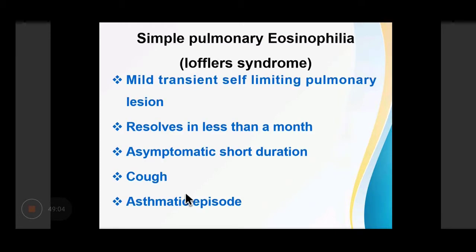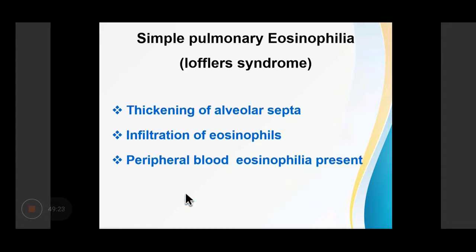Now, simple pulmonary eosinophilia is also known as Loeffler syndrome. It is a mild, transient, self-limiting pulmonary lesion which resolves in less than a month. Clinically, they are asymptomatic or mild and have a short duration of cough. They can have asthmatic episodes. X-ray chest shows shadows of varying size and shape, irregular densities. Morphologically, there will be thickening of alveolar septa with infiltration of eosinophils, and the blood will show peripheral blood eosinophilia. So the number of eosinophils will be raised in the peripheral blood.